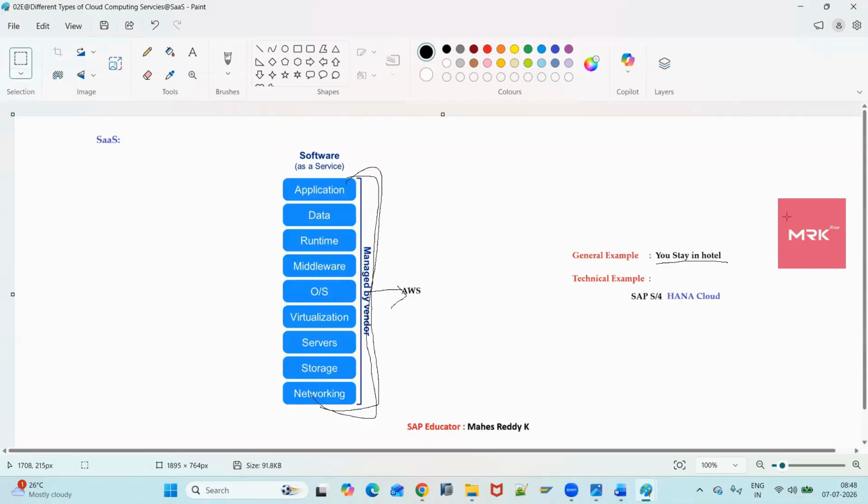In the same way, we have given an example, right? You are staying in a hotel. You have nothing to do. Whatever you want, just go and eat. Everything is provided by the hotel owner.